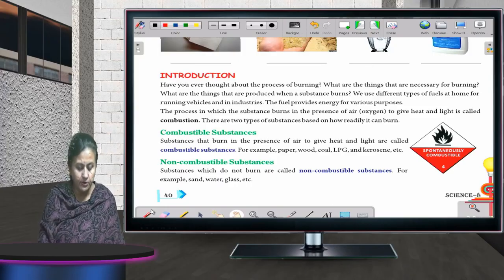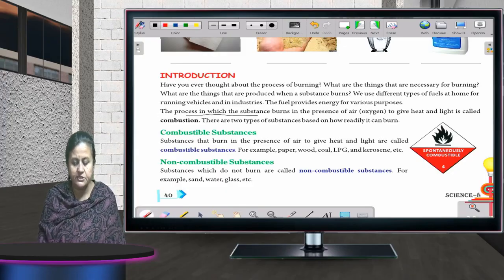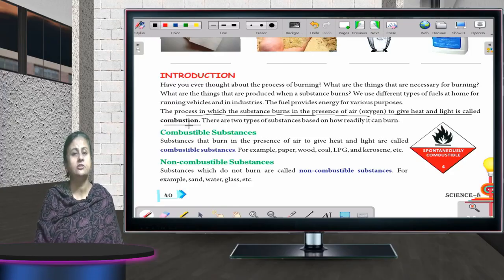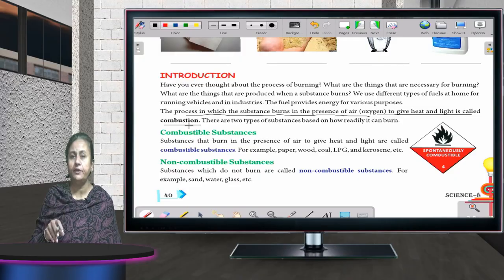So the process in which substance burn in the presence of air, that is oxygen, to give out heat and light is called combustion. Just now I told you whenever anything burns in the presence of atmosphere or in the presence of oxygen, heat and light is generated. That is known as combustion.